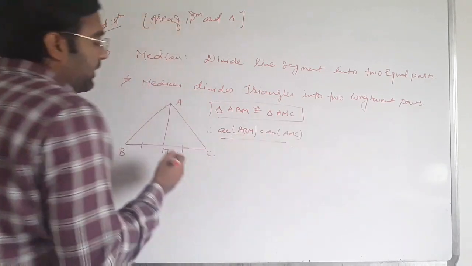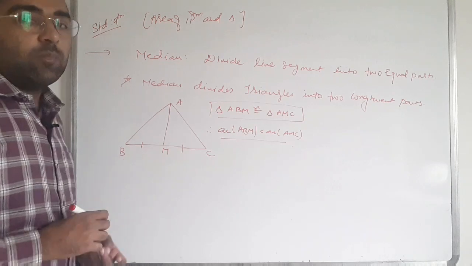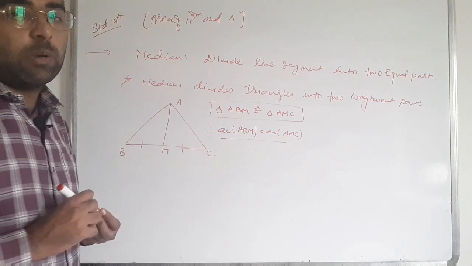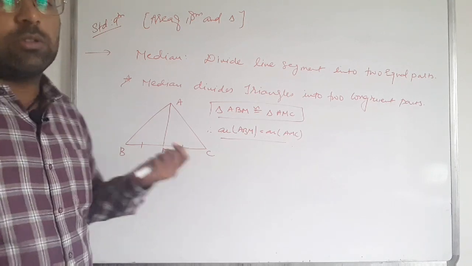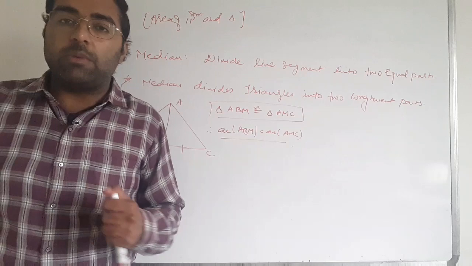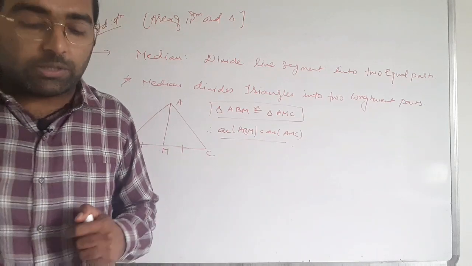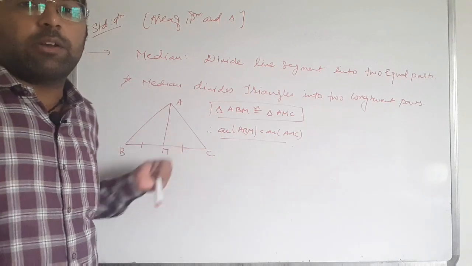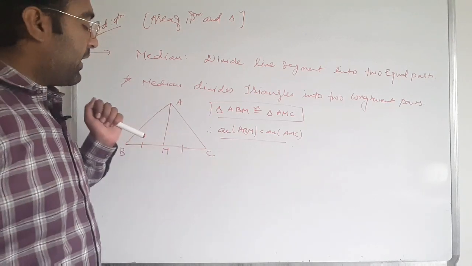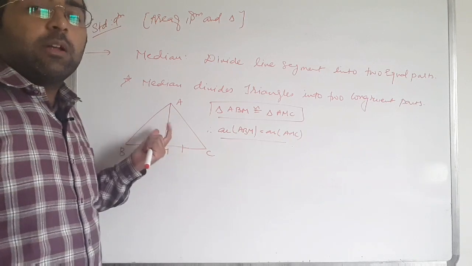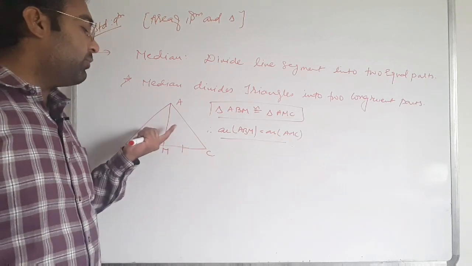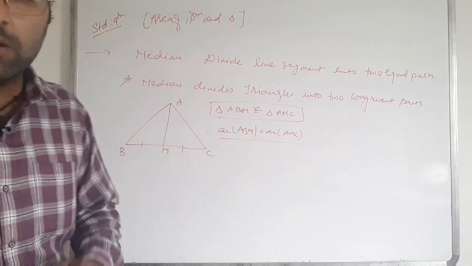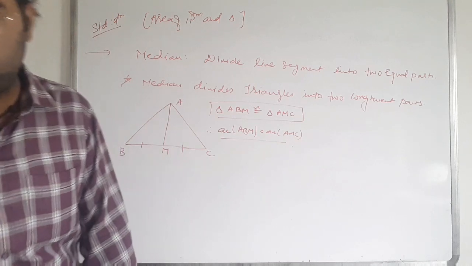So if AM, the median, divides the triangle into two parts of equal areas, this is the concept of the median that is used in 9.3. If a median is given in any kind of triangle, the median divides it into two triangles, and both triangles have the same area. So let's start with exercise 9.3.